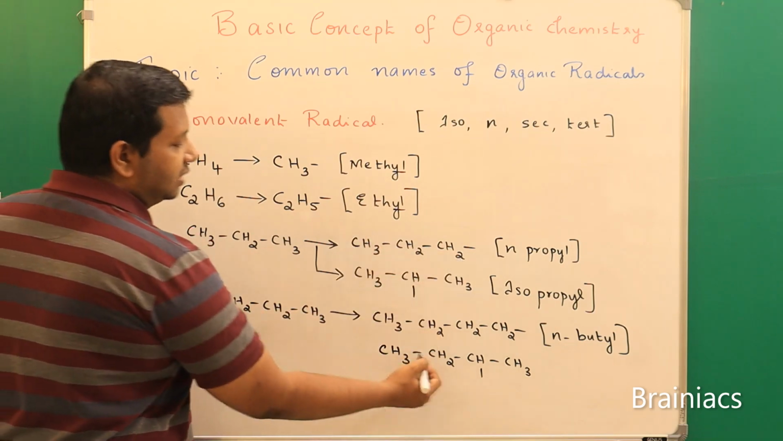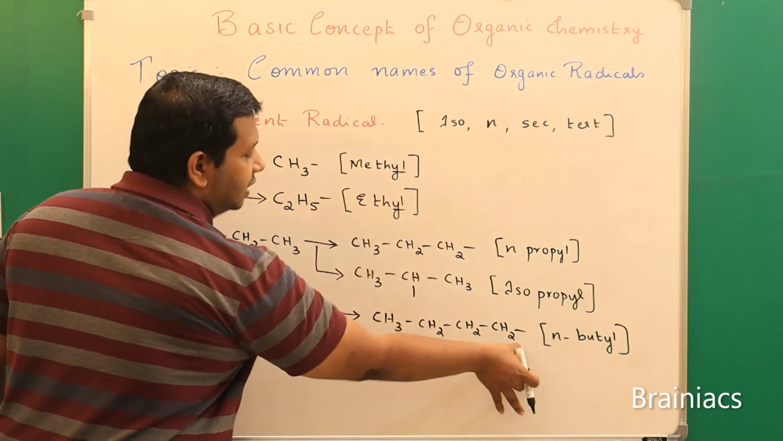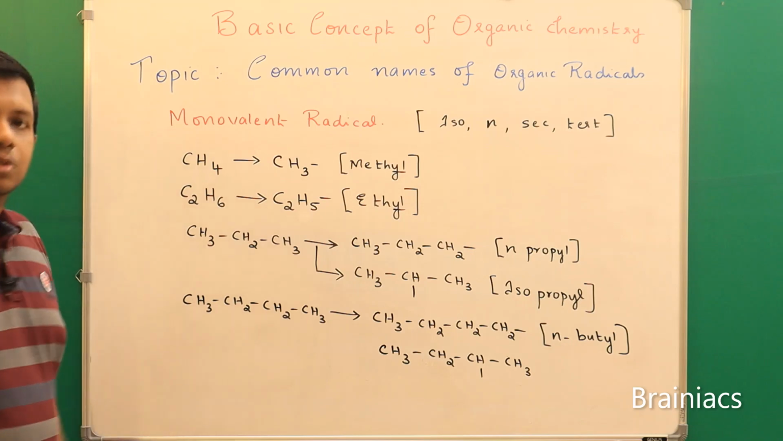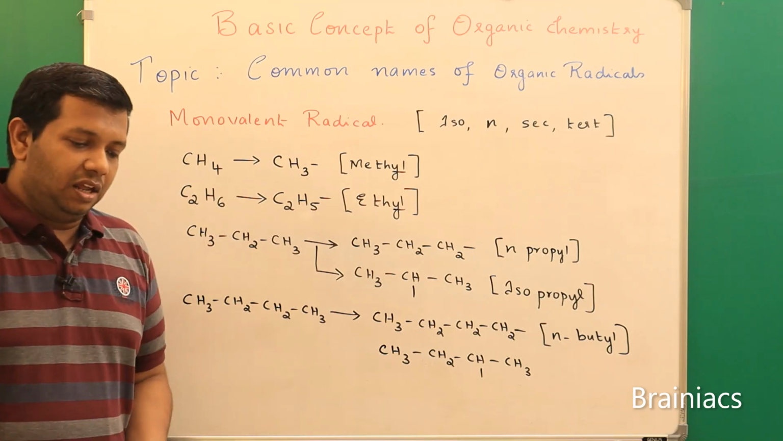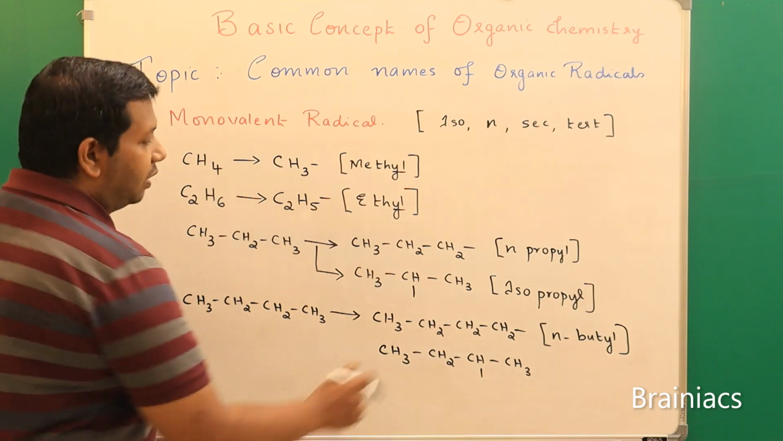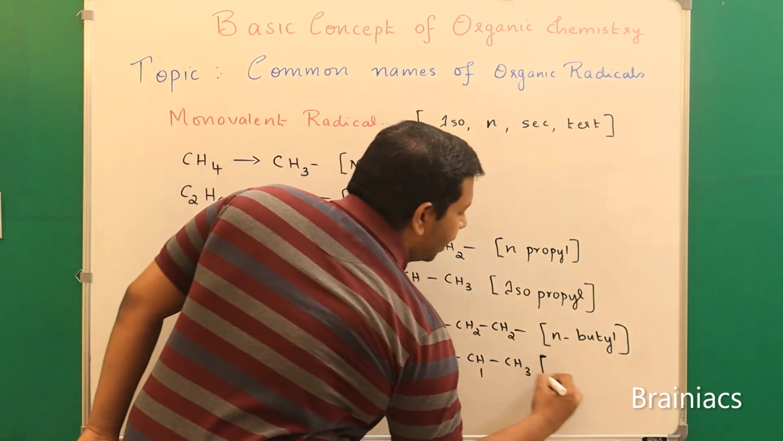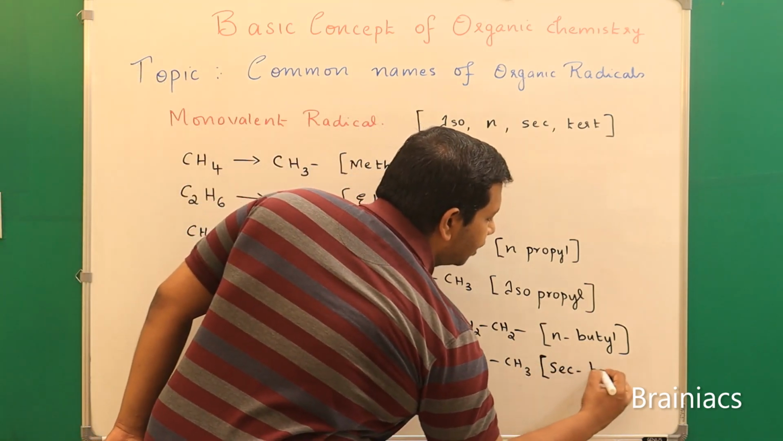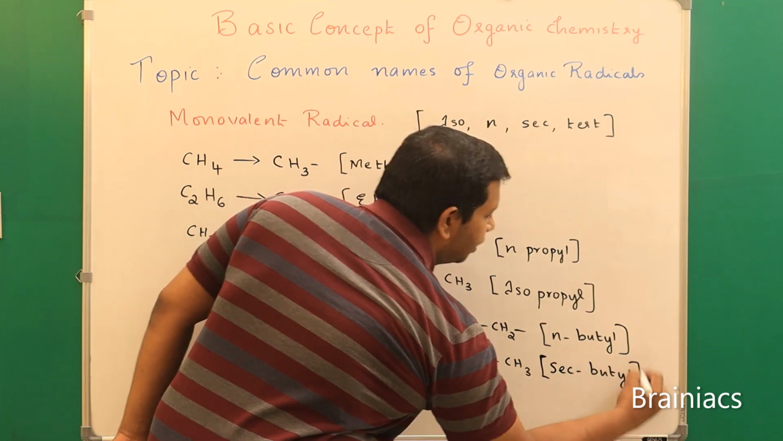That's why that linkage. Here you cannot see. Here one is CH3 and the other is CH2, CH3. So can I say isobutyl here? No, not at all possible. So what can I say? This is called secondary butyl.